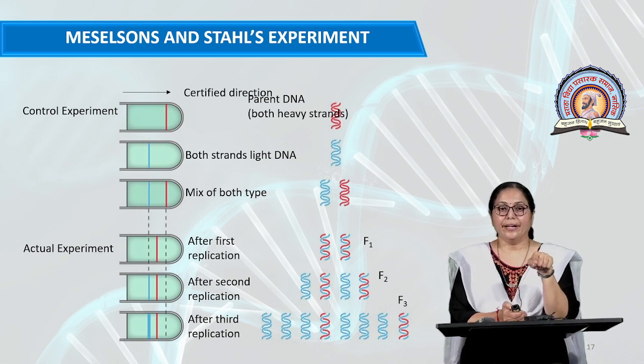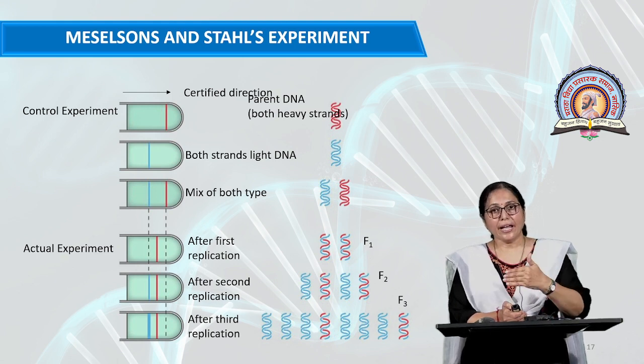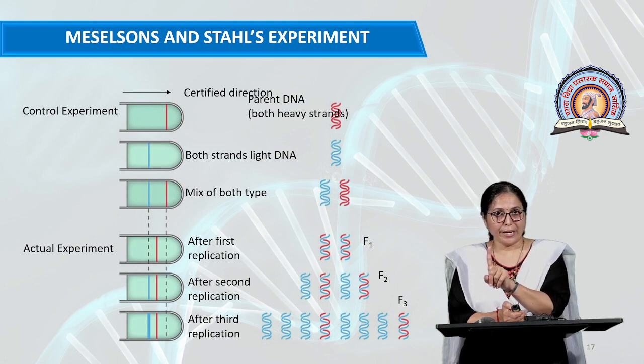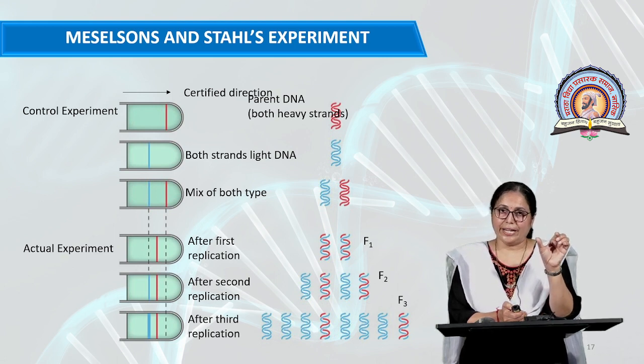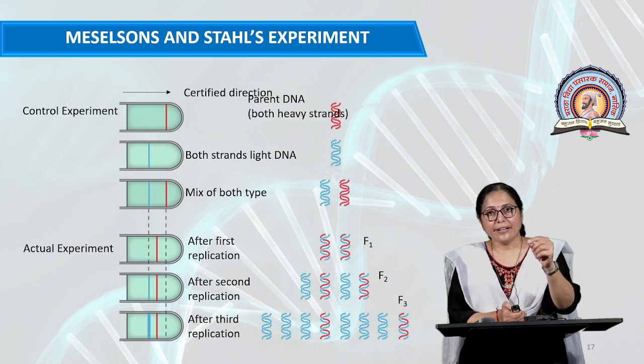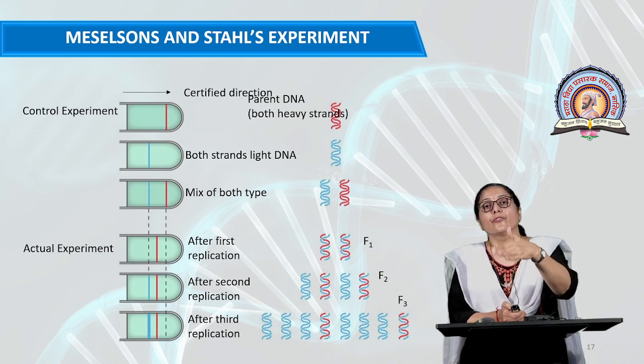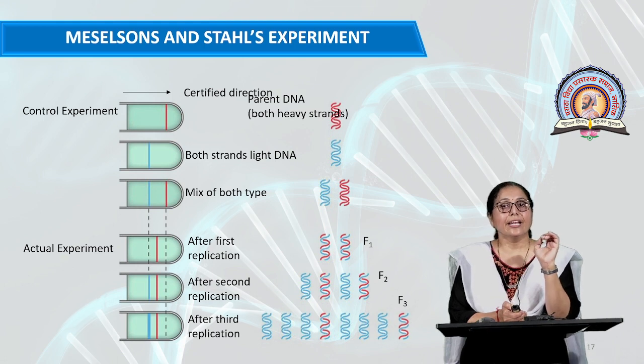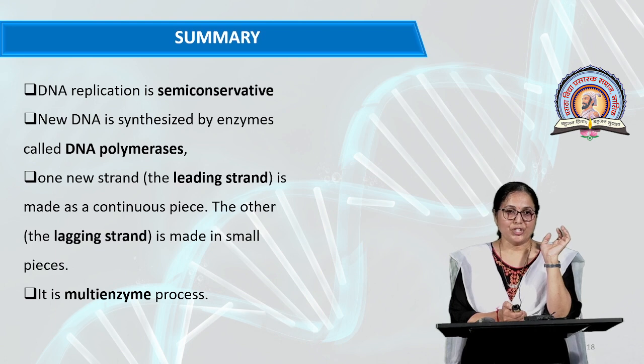In the F2 generation, they again got a heavy band as well as a light band, and as generations proceed, the heavy band remains and the thickness of the light band increases. Hence they proved that the red parent DNA persists up to the last generation, and that DNA replication is semi-conservative.